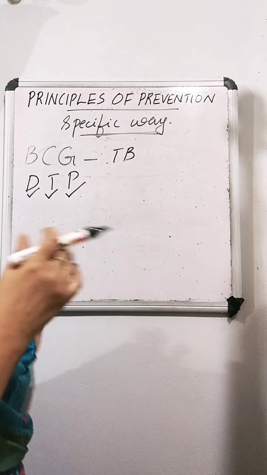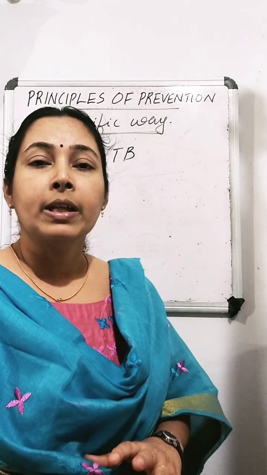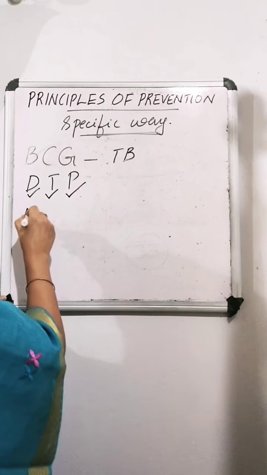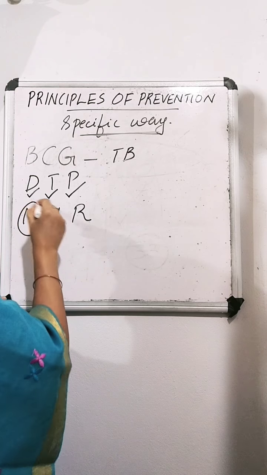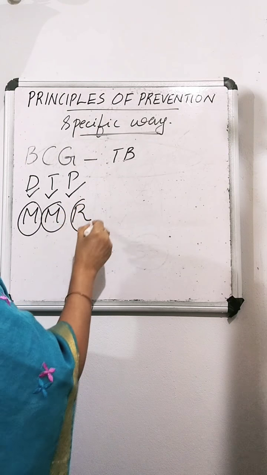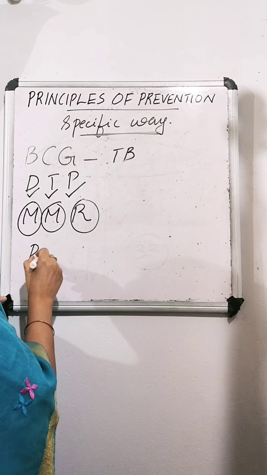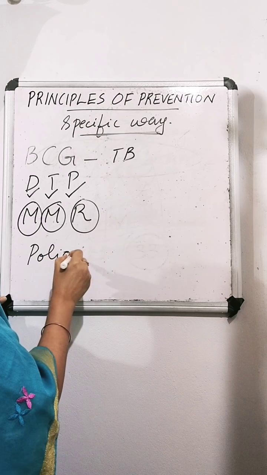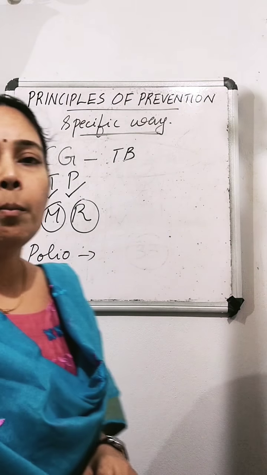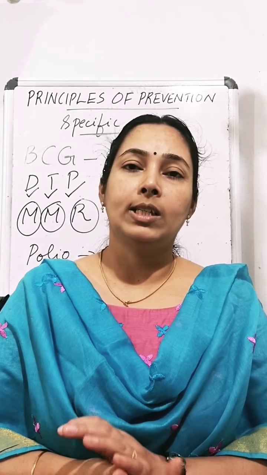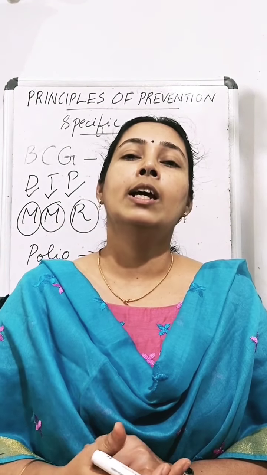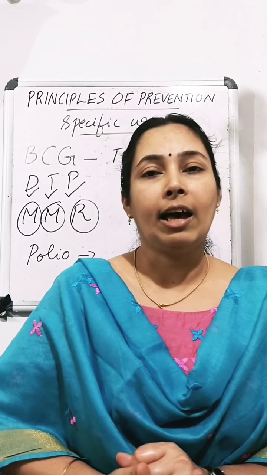Then we can see MMR, that is against the diseases measles, mumps and rubella. And you know, polio oral vaccine is given against poliomyelitis. Like that, so many vaccinations are given to the children at different ages during their lifetime.